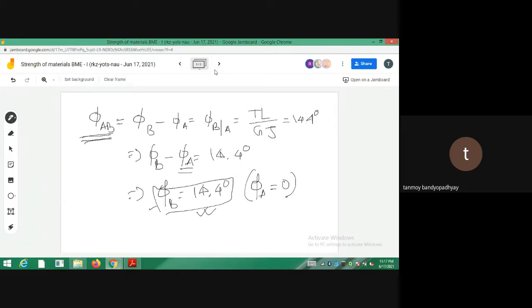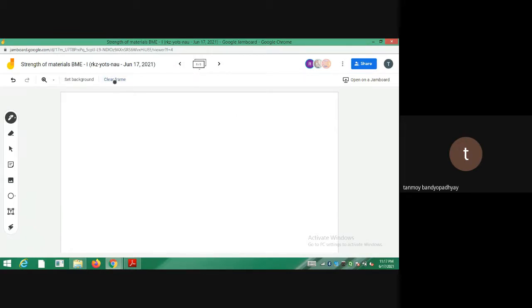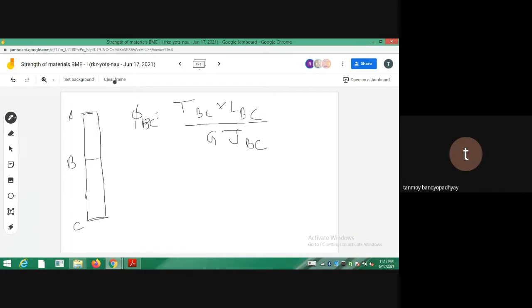Let's see how we can calculate phi C. For the part C, same thing, I'm drawing it out. So this is the rod that we have. This was the point B, and this was the point C. So for this part, how to find out phi C here? Phi BC should be equal to T_BC into L_BC divided by G into J_BC. For the BC part, the diameter is again D equal to 12 millimeter. So what will be c? C is equal to D by 2.